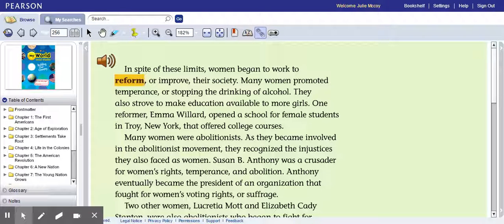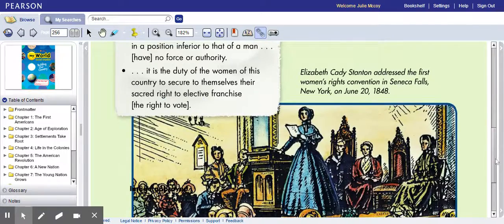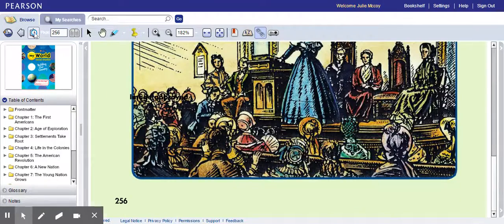Okay, so we're going to continue reading about women's rights. And yesterday I said a name wrong, and I just want to apologize. It's Lucretia, I think I said. I'm going to turn the page because we read this one yesterday.